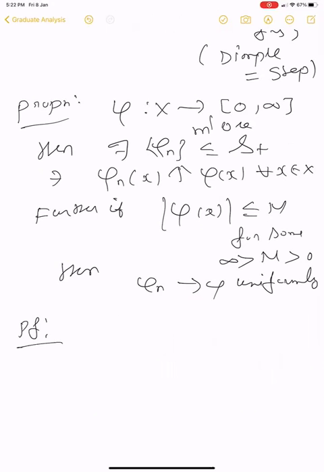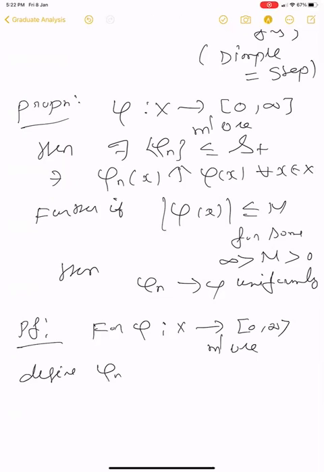So for phi measurable, define phi n by the following prescription.